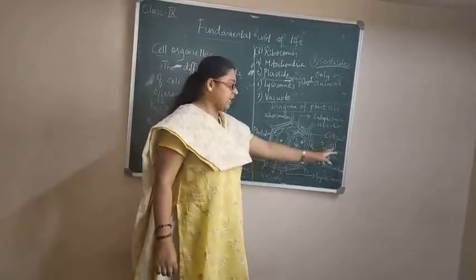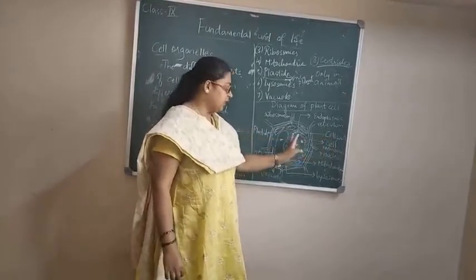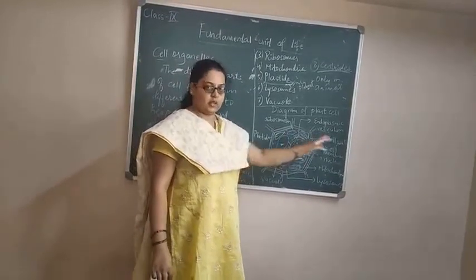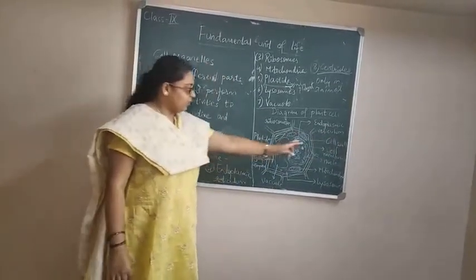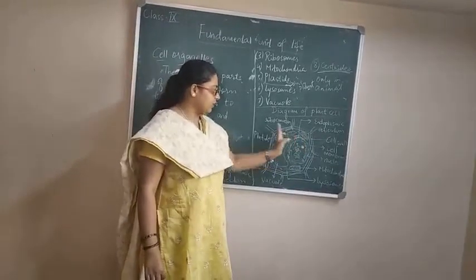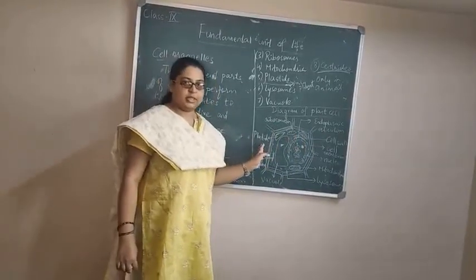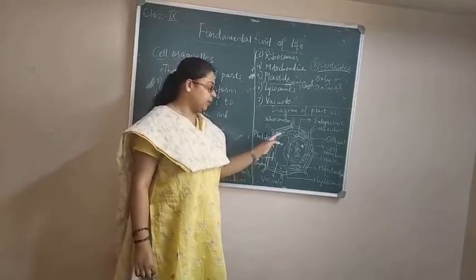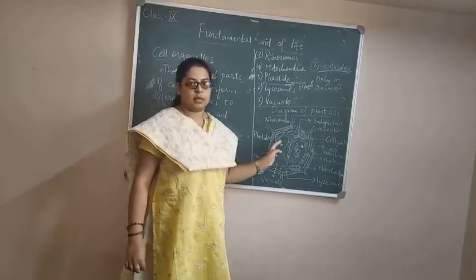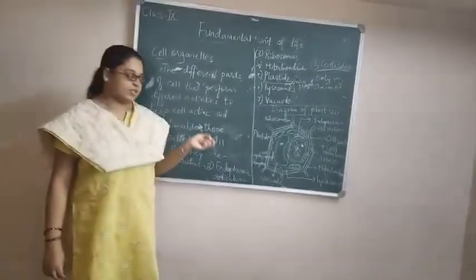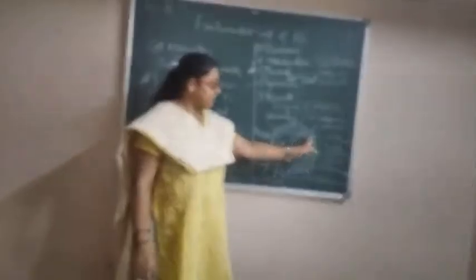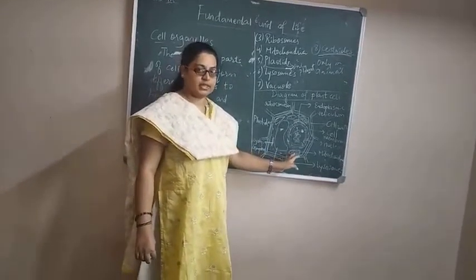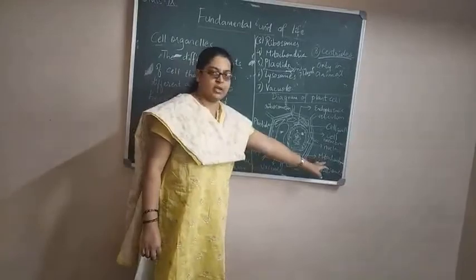Inner to this is the cell membrane. It covers all the inner cell contents and protects them from the environment. And next to this are other cell organelles, which include plastids. These are mainly meant for the photosynthesis process, and these are membrane-bound cell organelles, meaning they are made up of a double-layered structure. Similarly, this rod-shaped structure, with irregular inner cristae, we call the mitochondria.